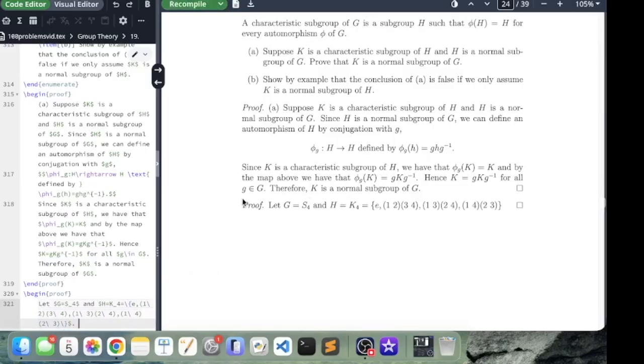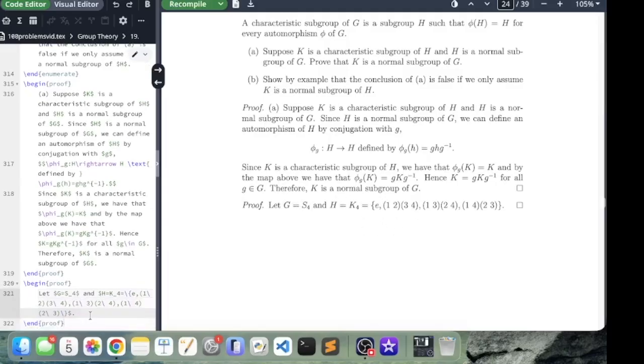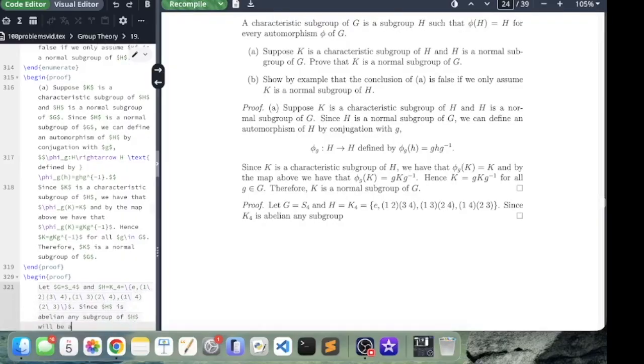Okay. The Klein 4 group is a normal subgroup of S4. Since we only assume K is a normal subgroup of H, we want K to be, since H is abelian, any subgroup of H will be normal.